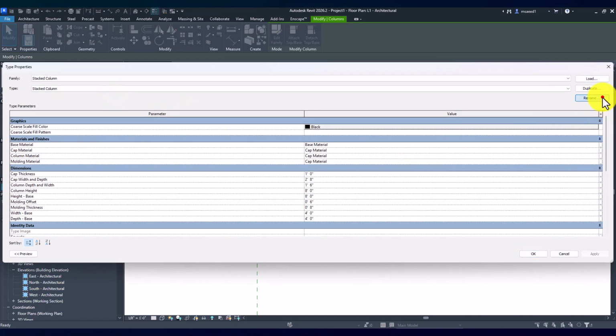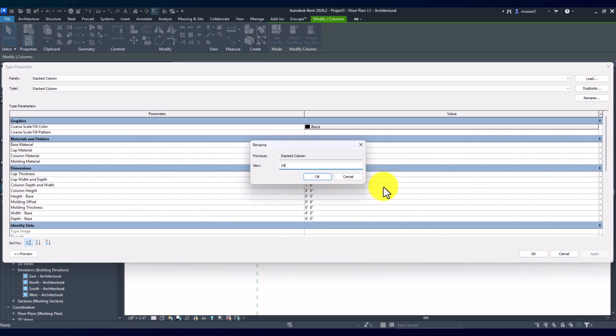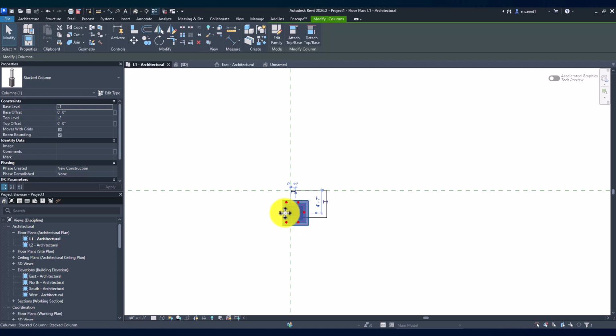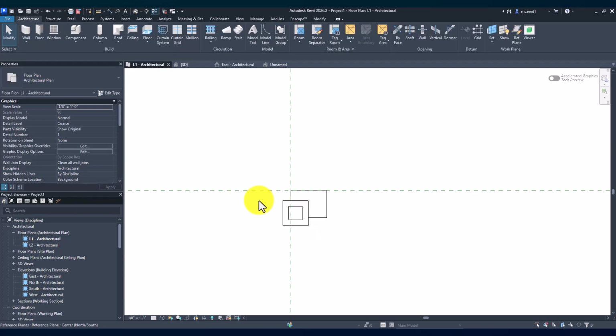You can come in here, edit type, rename it, and say, okay, this one is 24" by 8", whatever. Give it a unique name, create another one that's different. Super easy. You can take it to different projects, different houses you're working on. The sky's the limit with this.